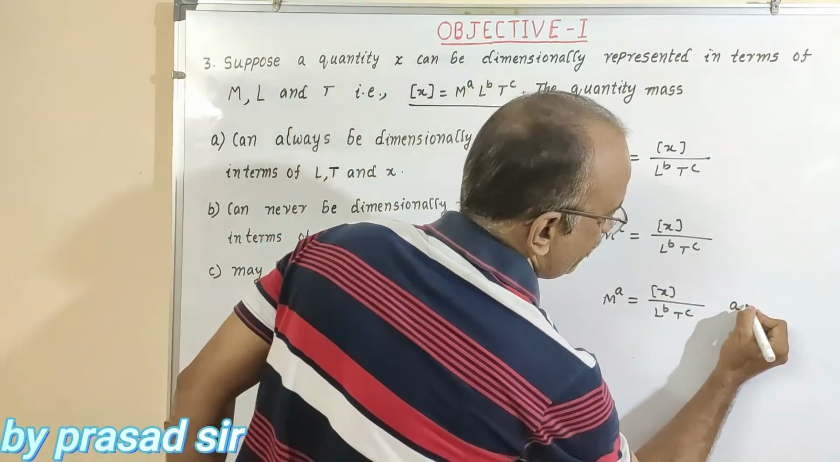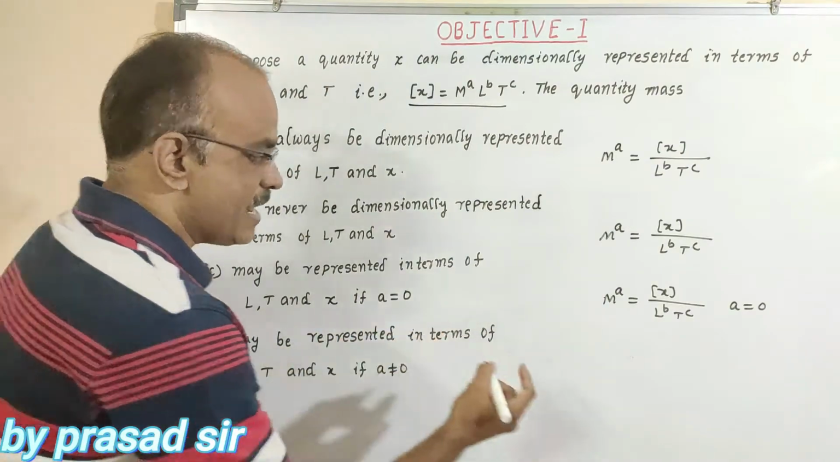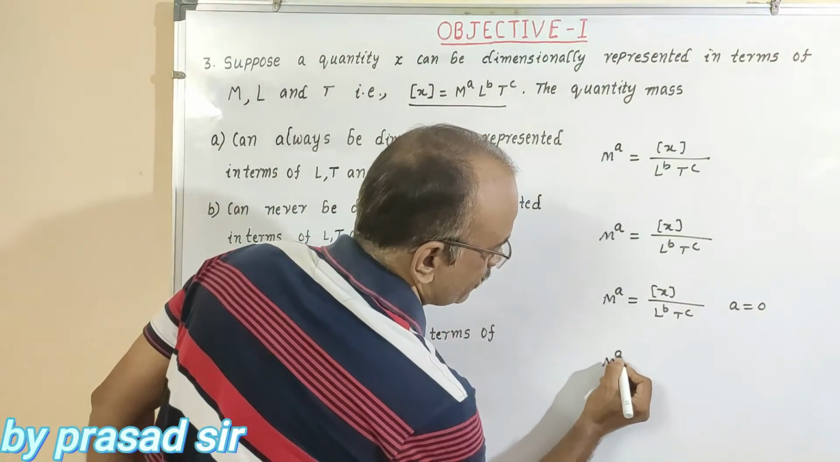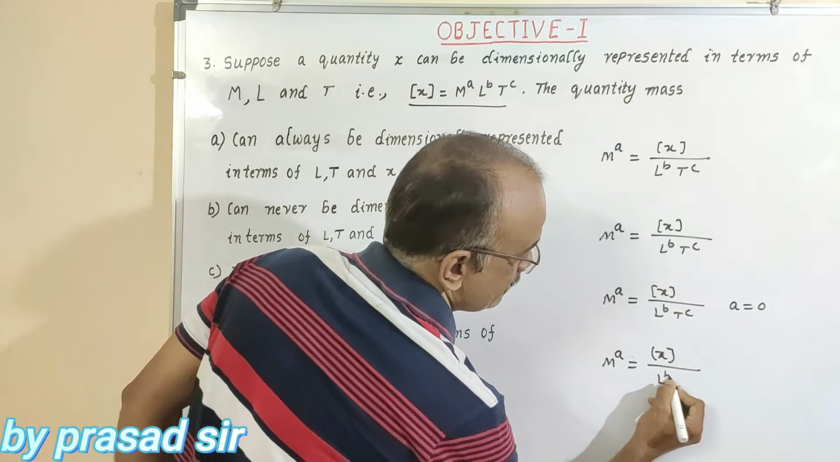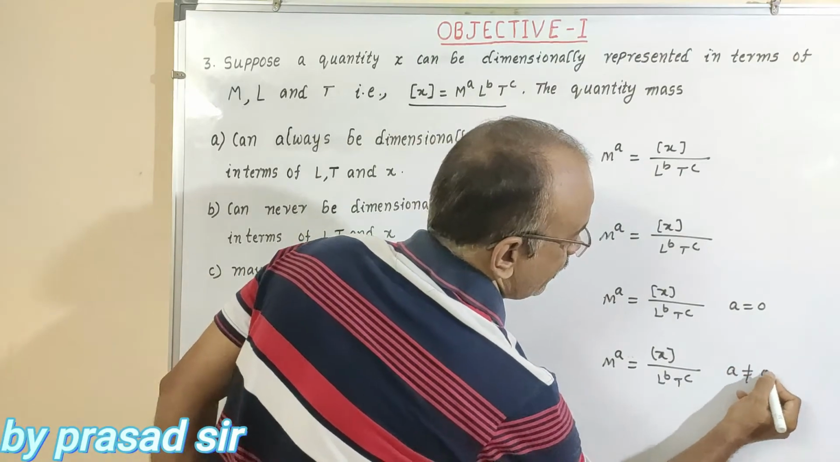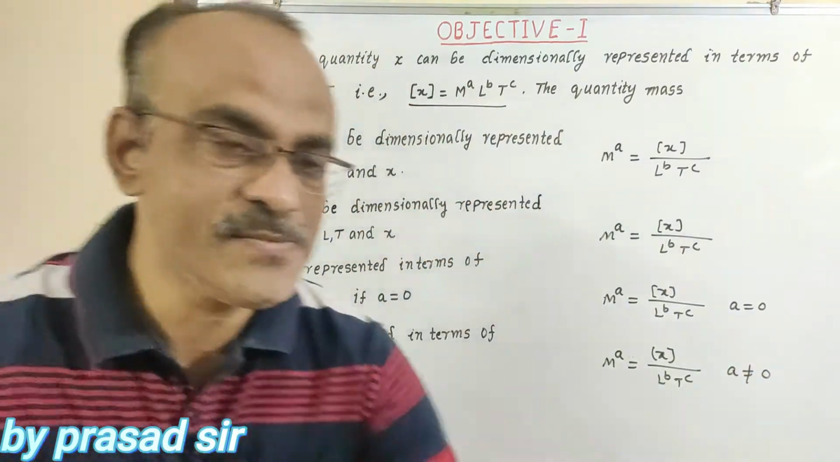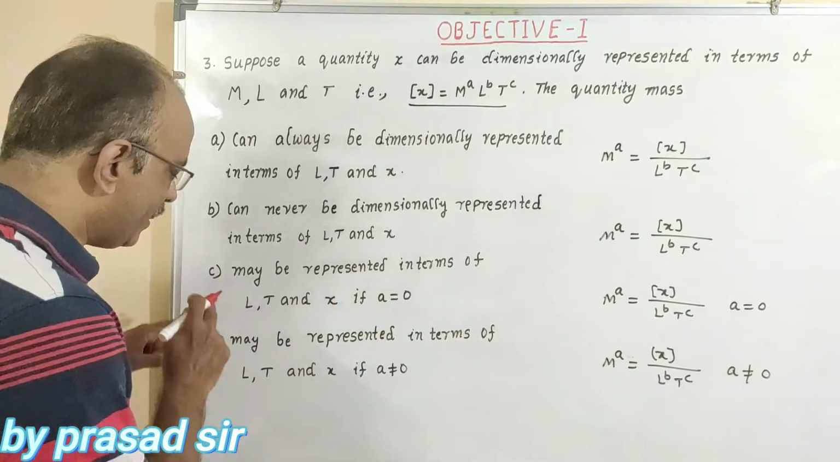But here the conditions given are: if a is equal to 0, and d, that is also m to the power of a is equal to x divided by L to the power of b and T to the power of c if a is not equal to 0. So these were the conditions given. To solve this one, first of all, we will go with the C.